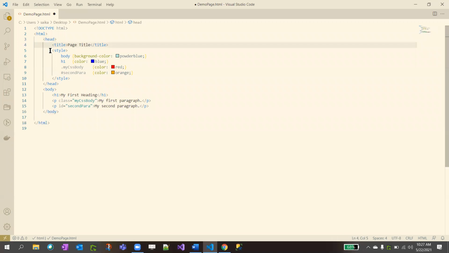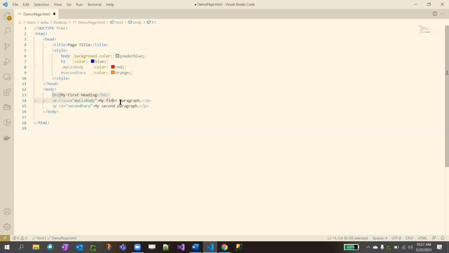In the head section, we declare styles, right? If you want to change this element's colors, you add a style tag here. So I'll just mention the style tag, open and close. Inside the style tag, I need to apply these colors, right?